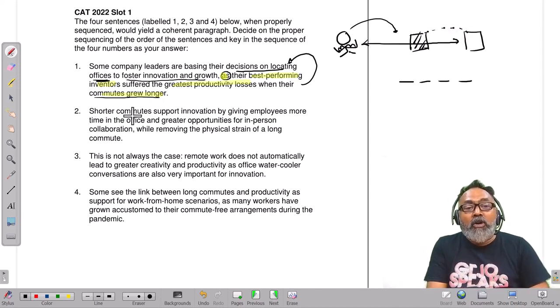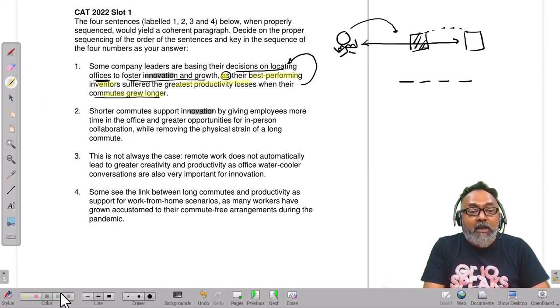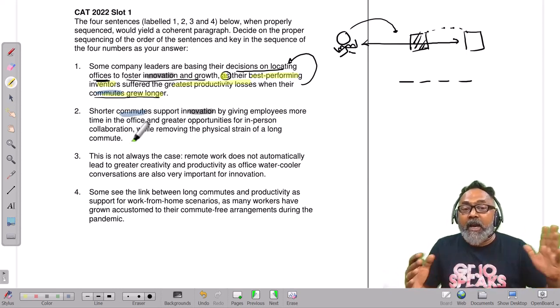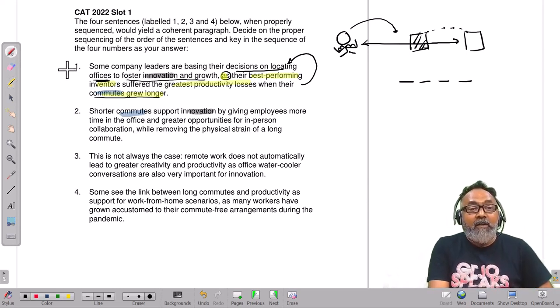Okay, number 2: shorter commutes support innovation. I can already see an echo. I can see an echo, and it is talking about commutes, longer commutes. Fair enough. Shorter commutes support innovation by giving employees more time in office and greater opportunity for in-place collaboration while removing the physical strain of a long commute. Great. So 1 and 2 are somewhere connected.